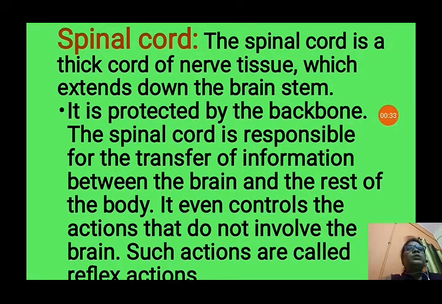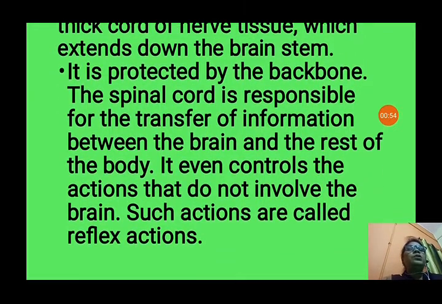The spinal cord is responsible for the transmission of information between the brain and the rest of the body. So the spinal cord transfers information to the brain, and the rest of the body also gets responses with the help of the spinal cord. It even controls actions that do not involve the brain. Automatically it controls many actions of our body, and they are not controlled by the brain.